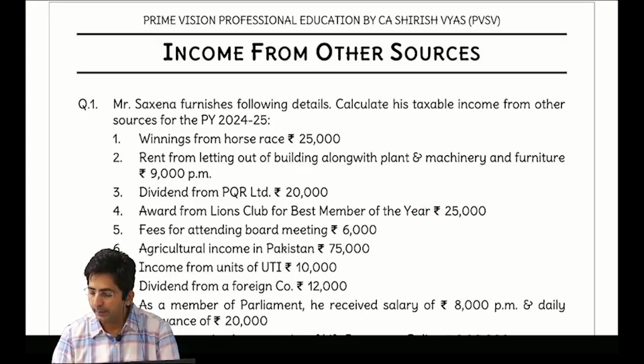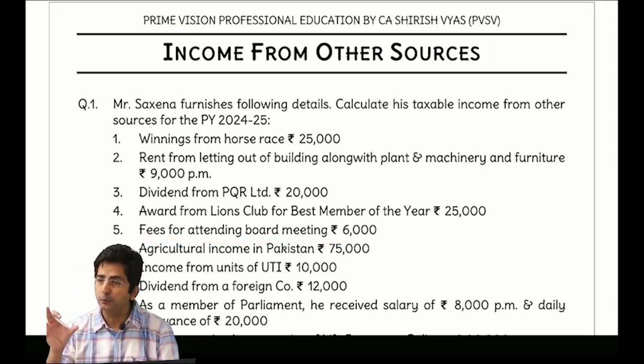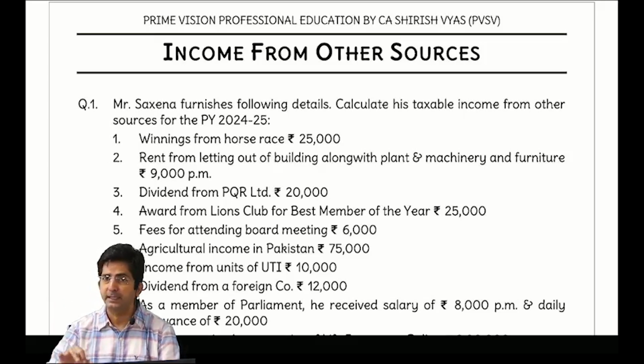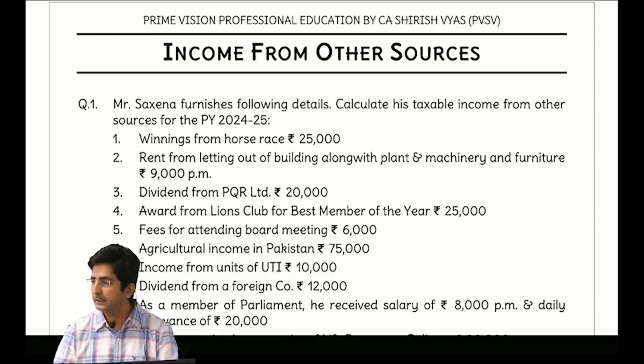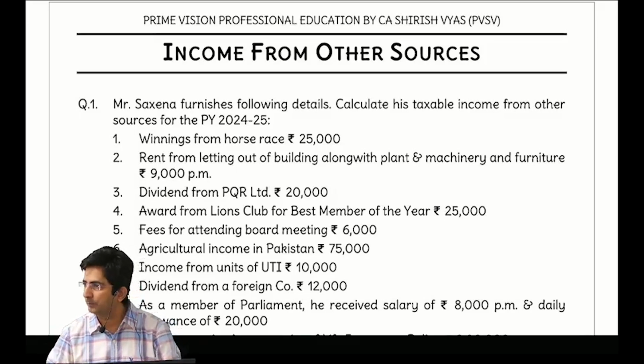Then fees for attending board meeting. Now see, when you saw this point, you might have thought, sir didn't teach this point. But then what did I say in the last lecture? Any new income you come across, which I have not taught you, it is taxable. My keyword is also what? D, W, Ramu, Fakir, G, etc. So you can take this in etc. By the way, you know what this is? Board of directors, when they attend the meetings, every director gets some fees. That becomes an income for the director. And that is fully taxable, even that is income from other sources.